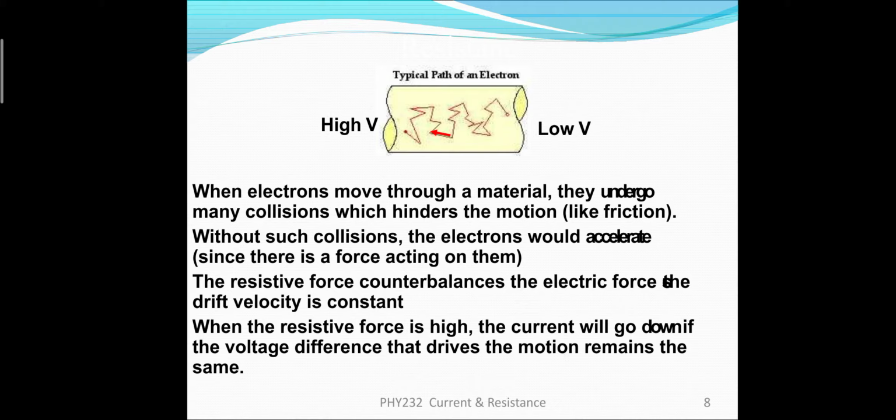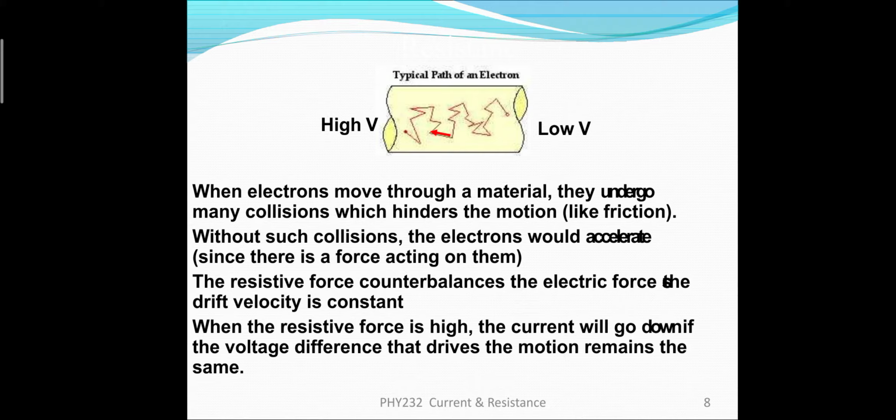Electrons will definitely show collisions, but they will accelerate in the start, and after some time they will attain an average velocity, which is known as the drift velocity, which we have already read in the previous article. And this drift velocity is basically responsible for the flow of the charges, right?